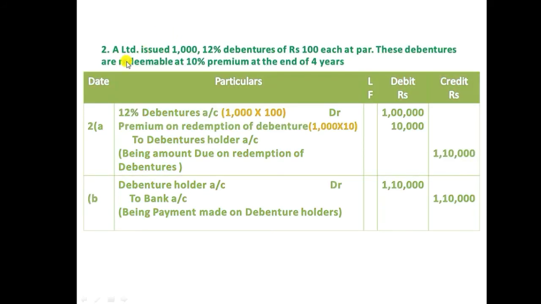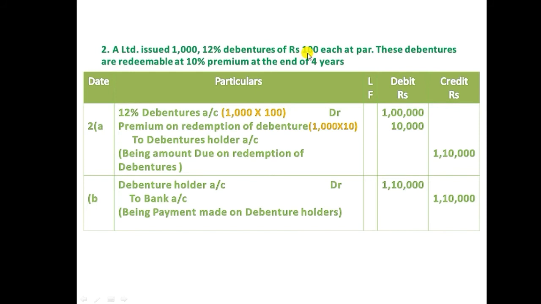Now we will see example 2. A Limited issued 1000 12% debentures of rupees 100 each at par. These debentures are redeemable at 10% premium at the end of the 4th year. In this case, the company issued at par. It means the number of debentures issued by the company is 1000 and the rate per debenture is 100. So 1000 into 100, the company collected a loan of total 1 lakh rupees.